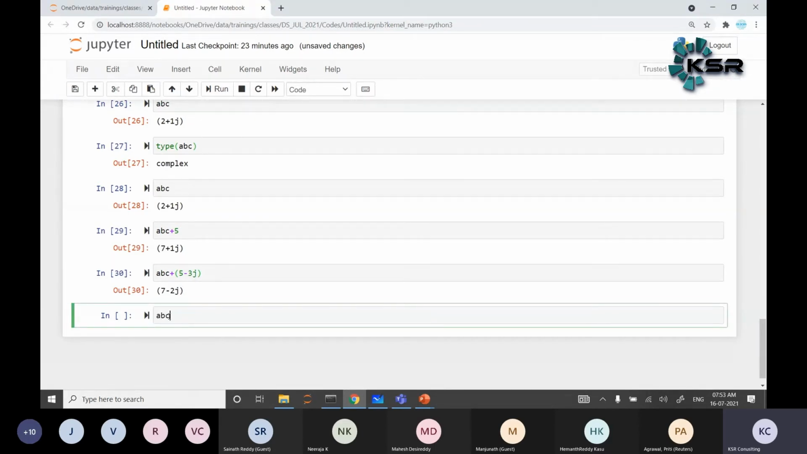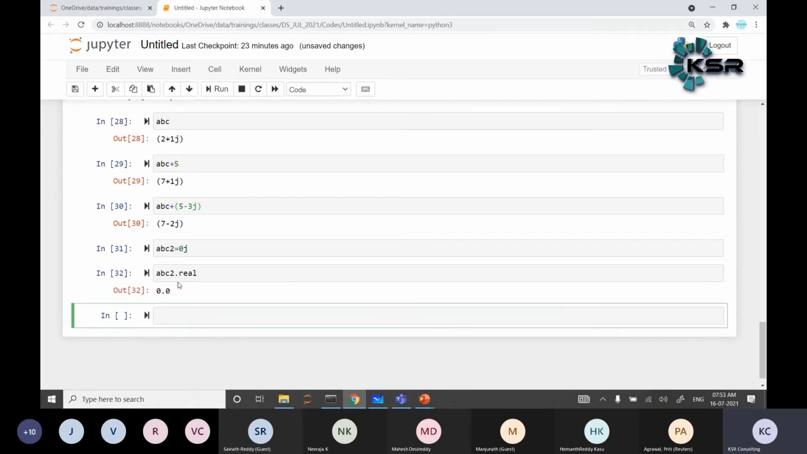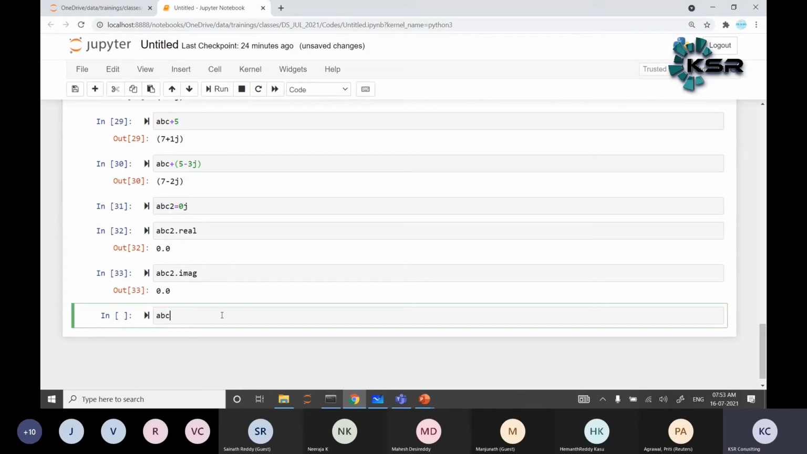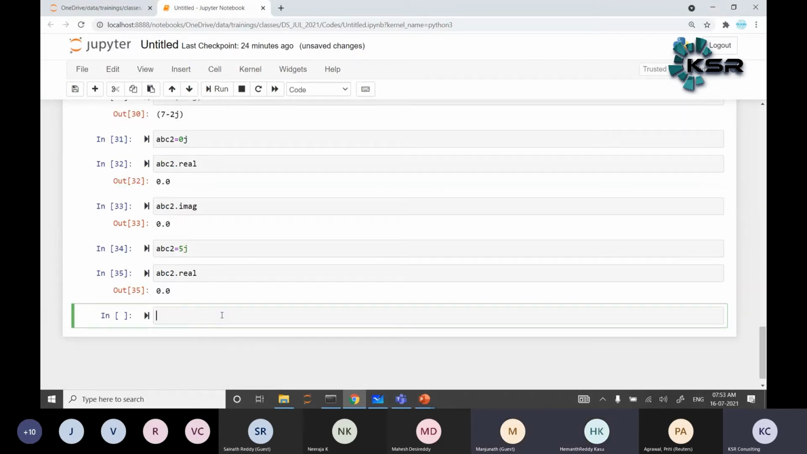I may also write ABC2 is equal to 0j. What about now? Can you tell me what is the real part? What is the real part in this? ABC2 dot imaginary part is 0, because it is 0j, right? Okay, ABC2 is equal to 5j. ABC2 dot real value. Can anyone guess what is the real value now? Come on. 0. Real value is 0.